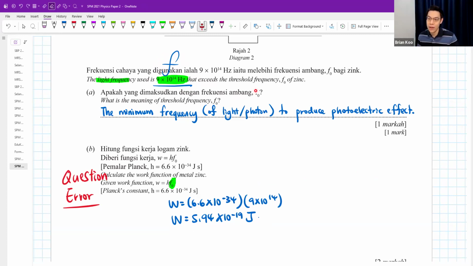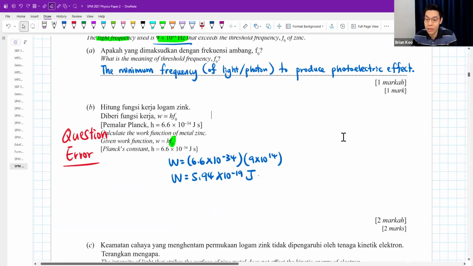Usually if it's a question error, they will be more lenient. Even if the idea is wrong, it's still okay. We'll still mark you correct. But I want you to know that there is an error actually. This is F. It's not the same as F0. Tak sama. But you just do whatever you can.